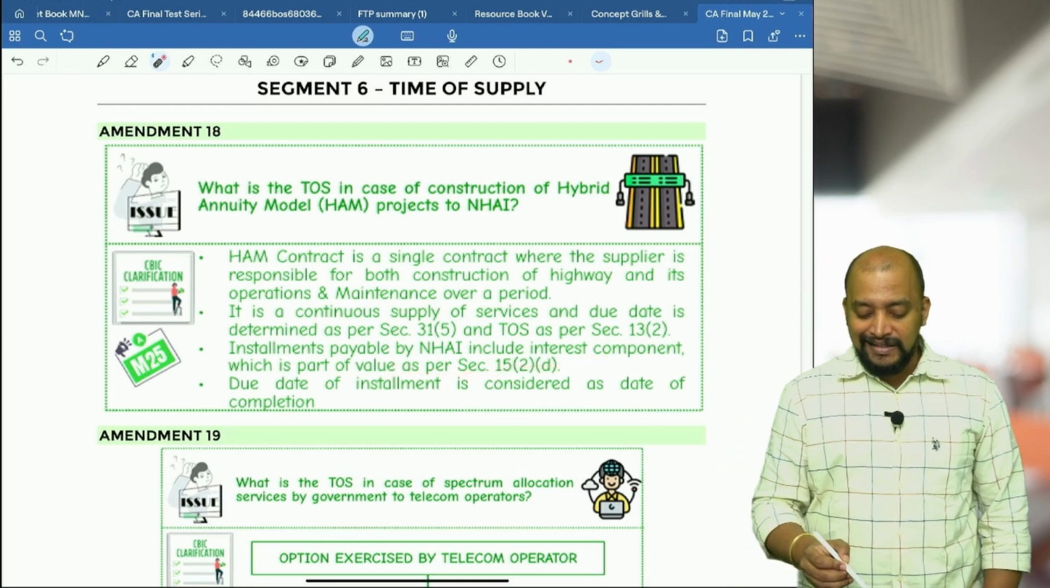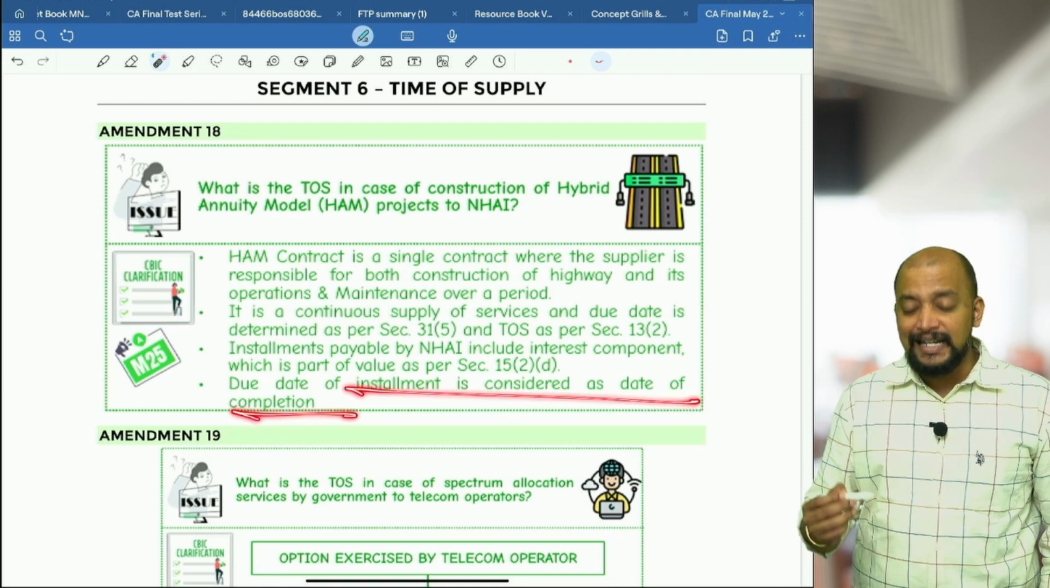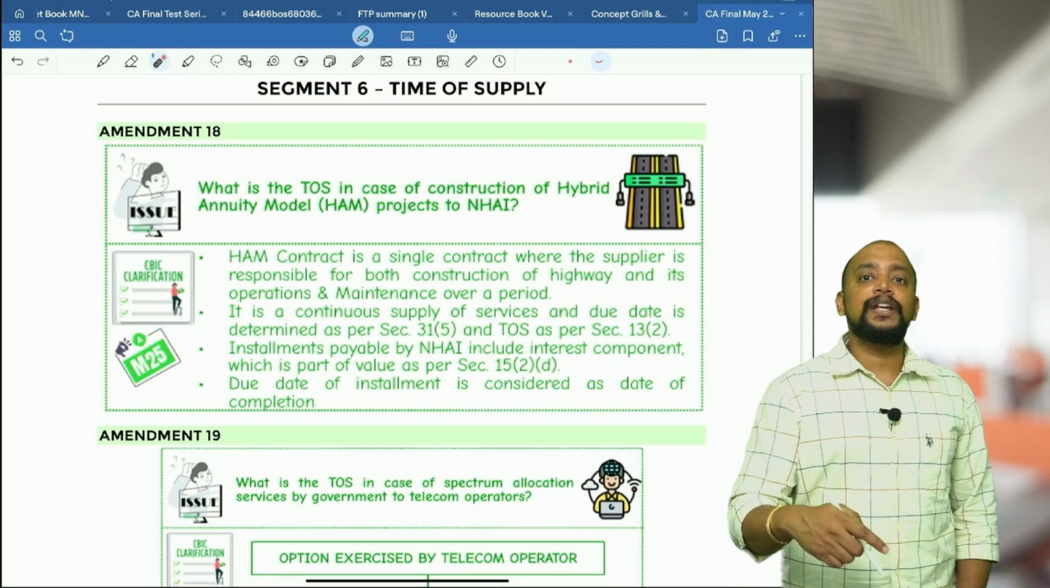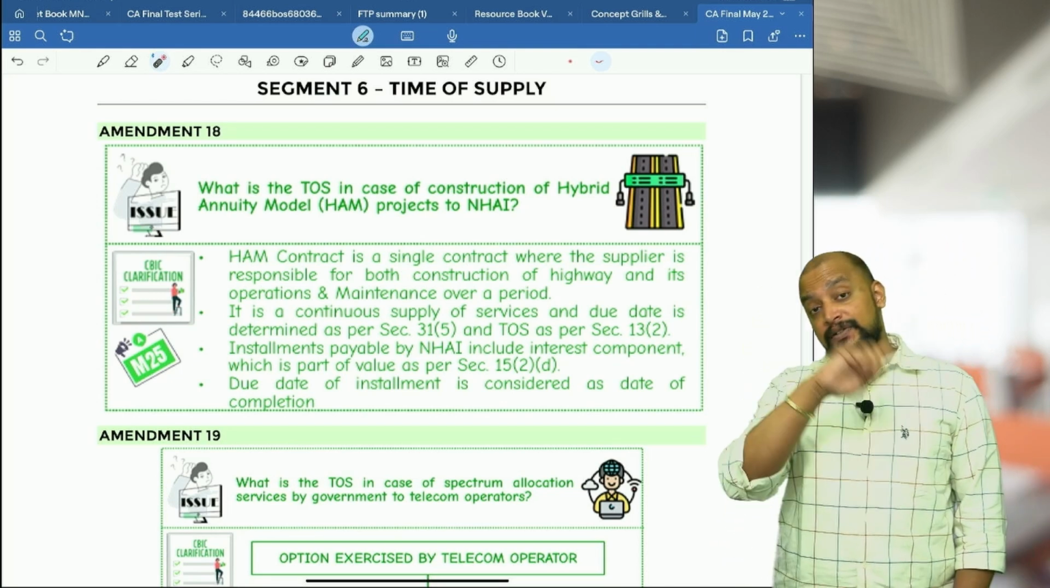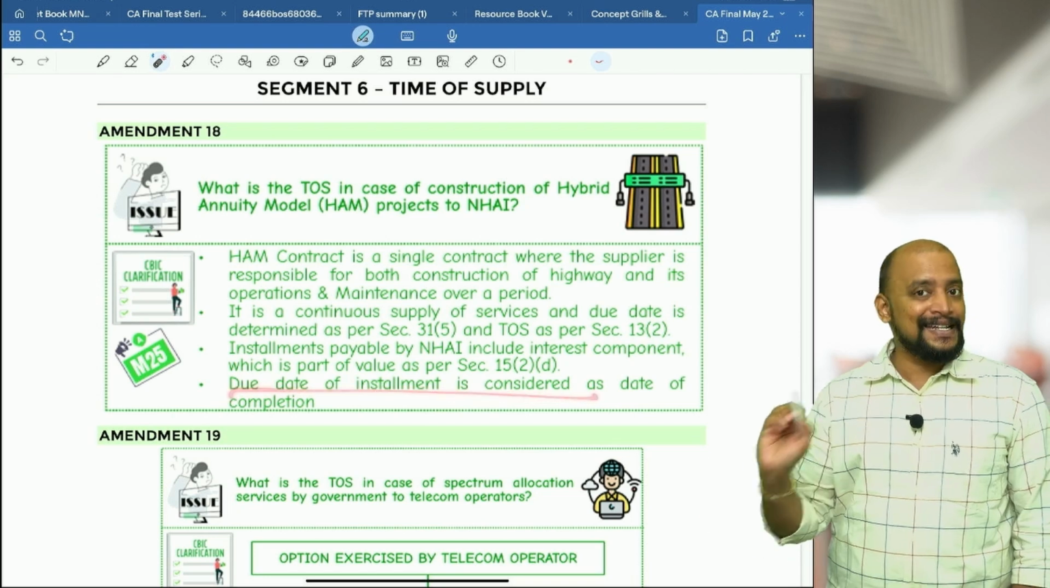And what will be taken as the due date of installment? The due date of installment is considered as the date of completion. Basically, when the date of completion comes, if the invoice is not given within the due date, then only the date of completion or date of payment will come. So, the date of completion will be the due date of installment.